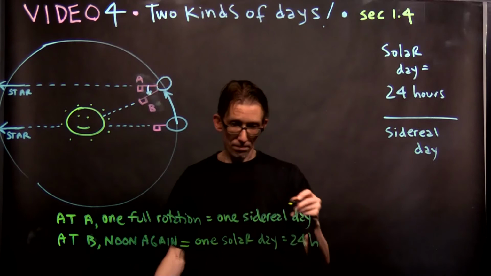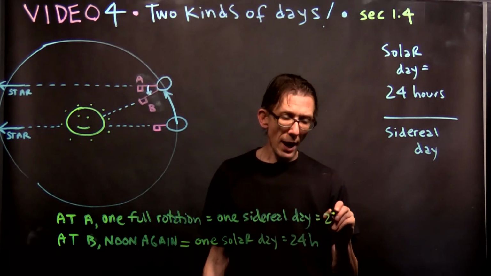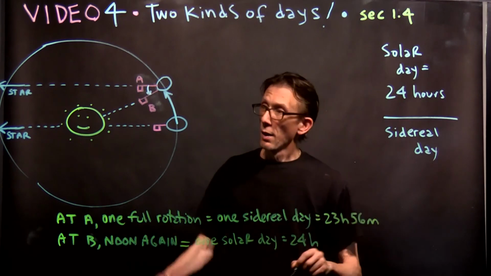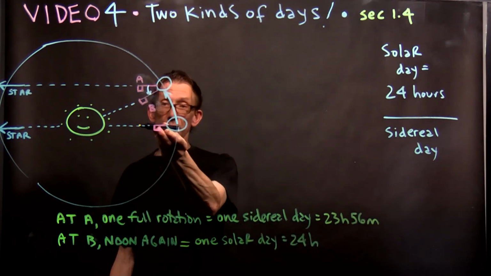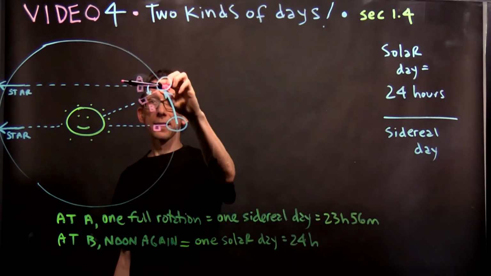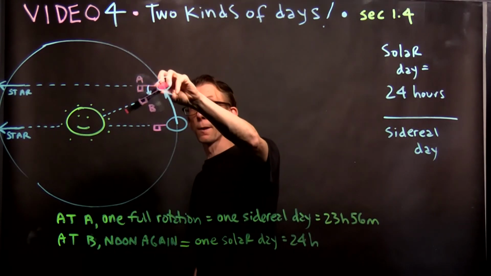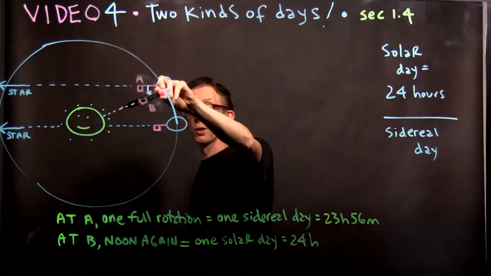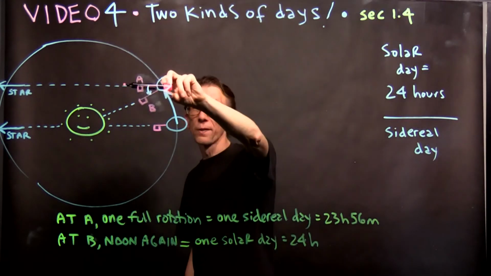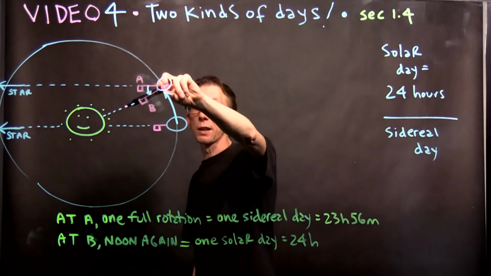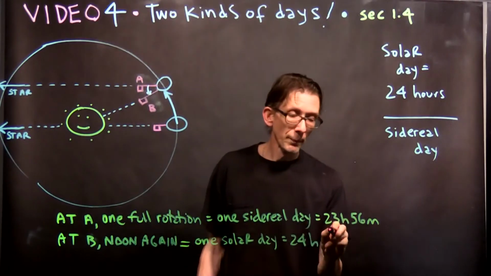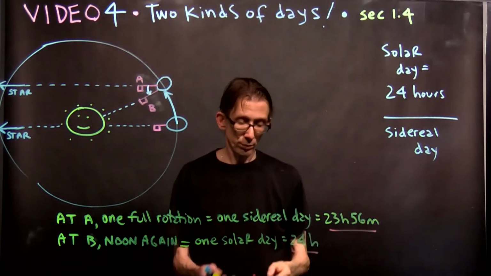It takes 23 hours and 56 minutes for the flag to go from the start position to A. It takes 4 minutes less. So this extra little bit of rotation here is 4 minutes worth of rotation. So when it points to A, 23 hours and 56 minutes have elapsed. By the time it gets back to B, 24 hours exactly have elapsed. So this is our sidereal day, and that is our solar day.